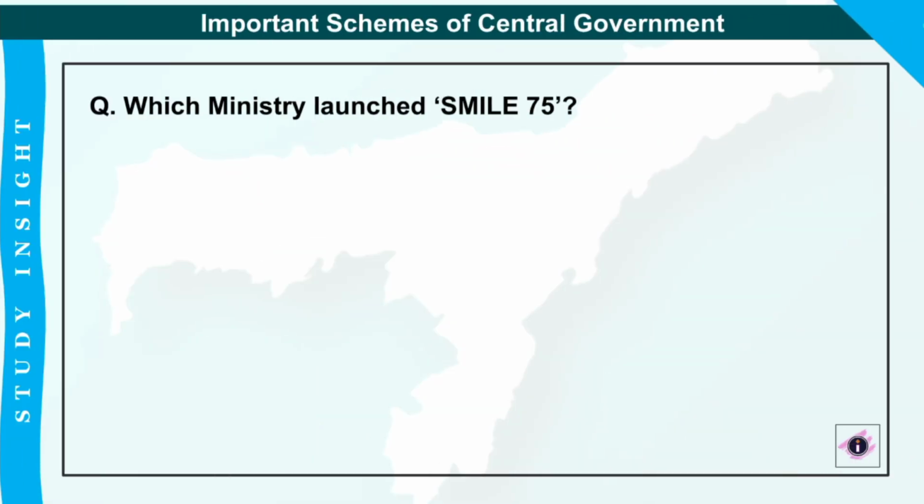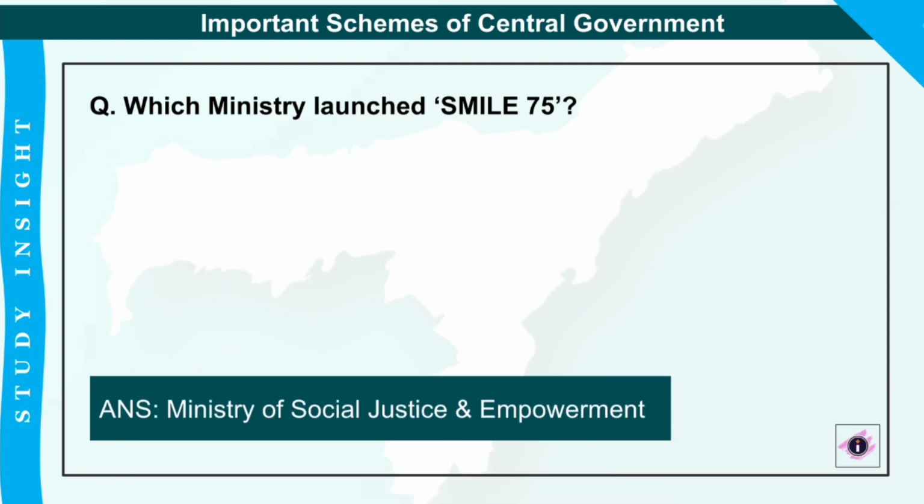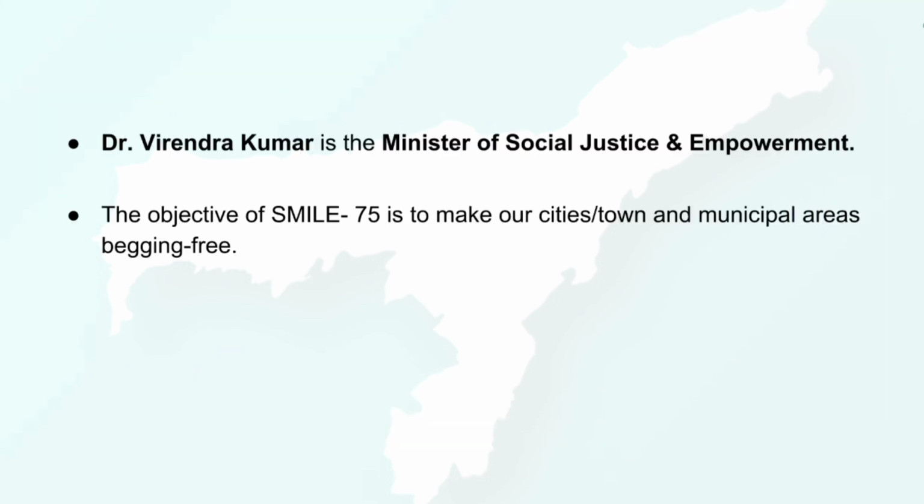Next one is, which ministry launched Smile 75? So the correct answer is Ministry of Social Justice and Empowerment. So, Dr. Virendra Kumar is the current Minister of Social Justice and Empowerment in India, and this particular scheme, that is Smile 75, mainly aims to make our cities or towns and municipal areas begging free. So basically to make the towns beggar free.